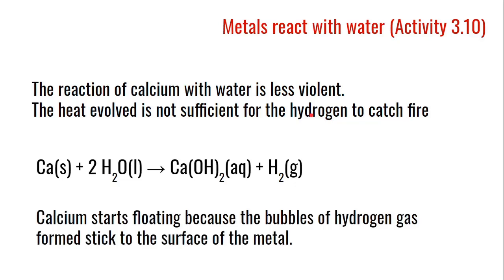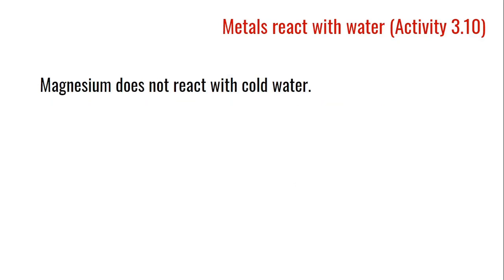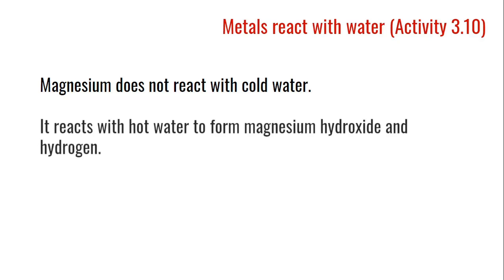Calcium starts floating because the bubbles of hydrogen gas formed stick to the surface of the metal. Magnesium does not react with cold water. It reacts with hot water to form magnesium hydroxide and hydrogen. So if metals do not react with cold water, we put them in hot water.